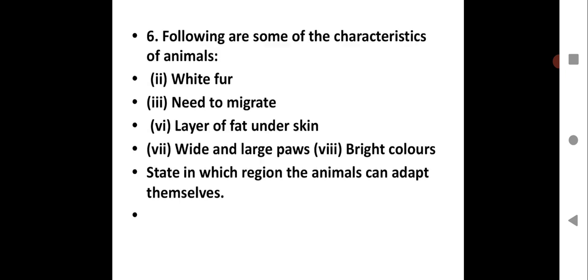So the animals found over here is in polar region, which will have white fur, like polar bear have white fur. They need to migrate, layer of fat under skin, wide and large paws. So all these are the animals, they adapt themselves in polar region. Migratory birds, you have learned about the Siberian crane, they migrate during winters.